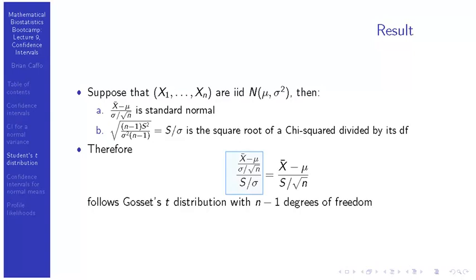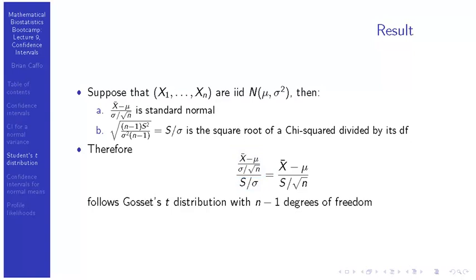Therefore, if we take X bar minus mu divided by sigma over square root n, and divide the whole thing by S over sigma, which works out to be X bar minus mu divided by S over square root n, we wind up with a standard normal divided by the square root of a chi-squared divided by its degrees of freedom.